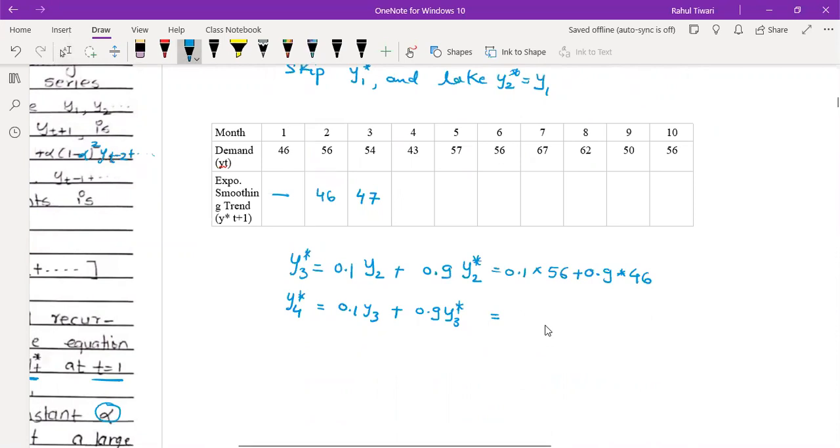So when you just calculate, just check whether you are getting these answers or not. I hope everybody will get the same answers which is written on the screen.